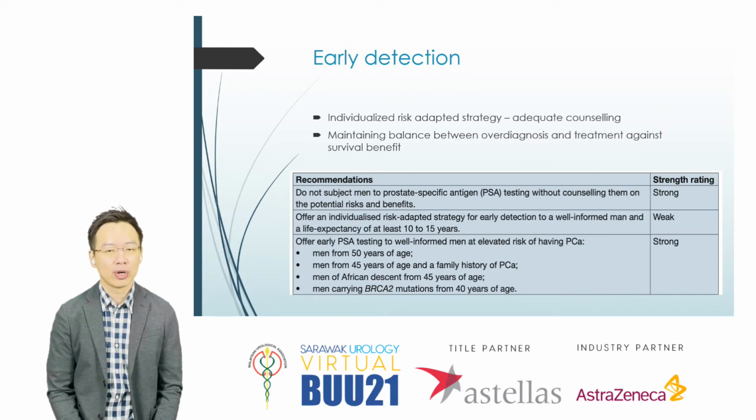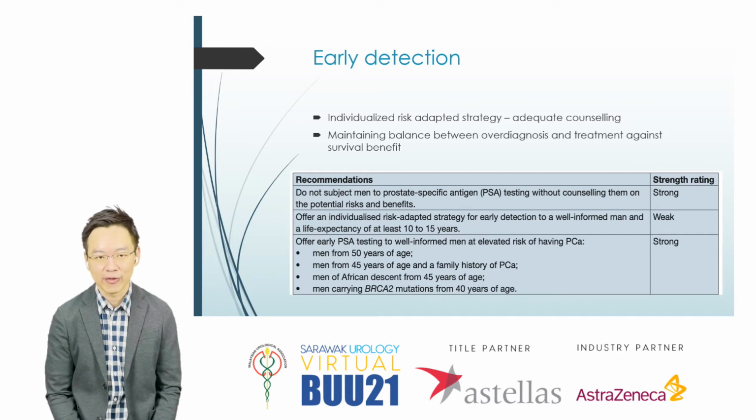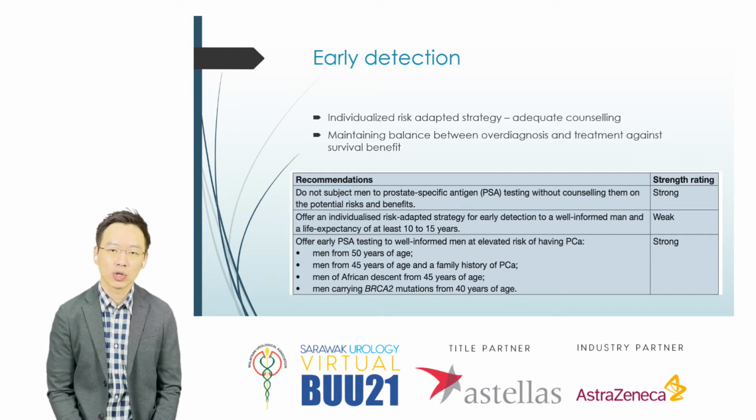So instead of doing overall population screening, we probably go towards an individualized risk-adapted strategy. We identify men with increased risk, and then we provide adequate counseling to screen these patients. The objective is to maintain the balance between over-diagnosis and over-treatment against survival benefit. So we do not subject all men to PSA testing without counseling them on the potential risk and benefit. Usually we offer this to those with life expectancy between 10 to 15 years. Those at risk include those aged 50 and above, 45 with family history of prostate cancer, African descent, as well as those with the BRCA2 gene.